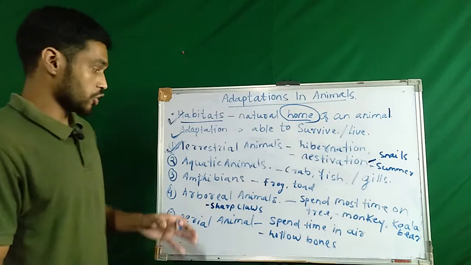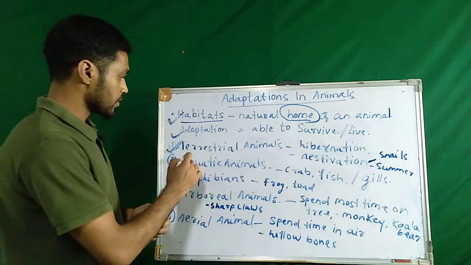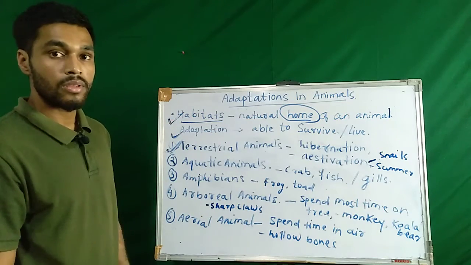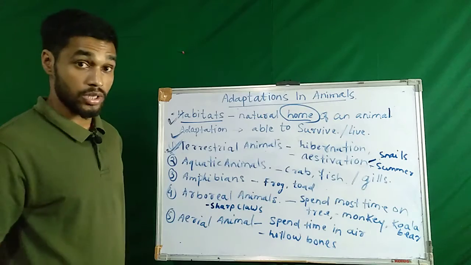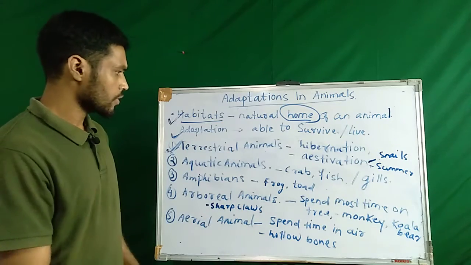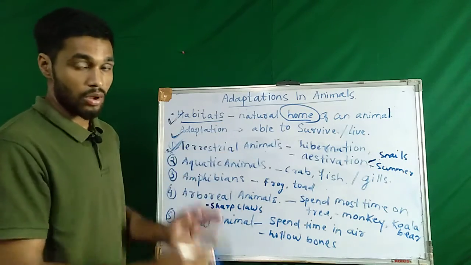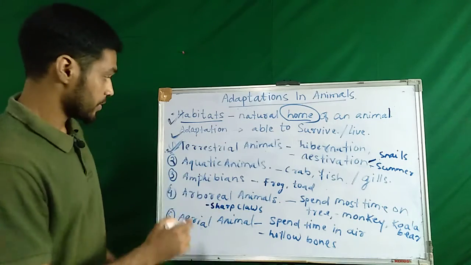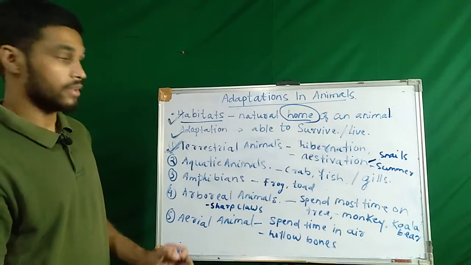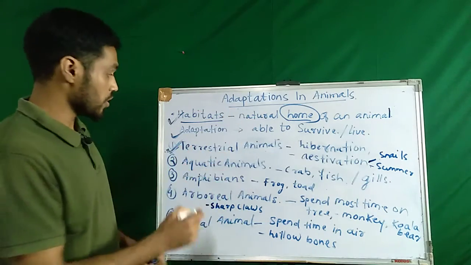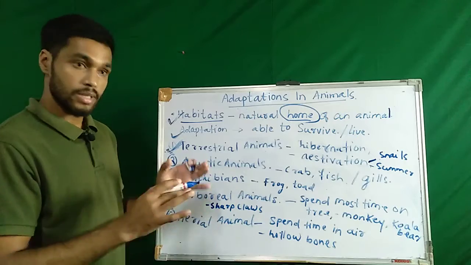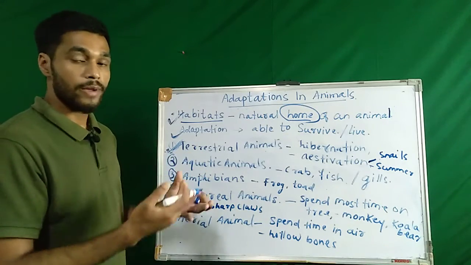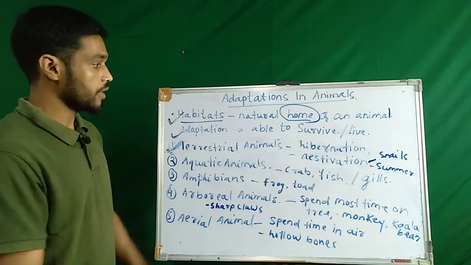Some examples that we can draw here to understand terrestrial animals: elephant is one example of a terrestrial animal, camel is another example, and polar bear is another example. Why are they called terrestrial animals? Because they live on the land, therefore we call them terrestrial animals.